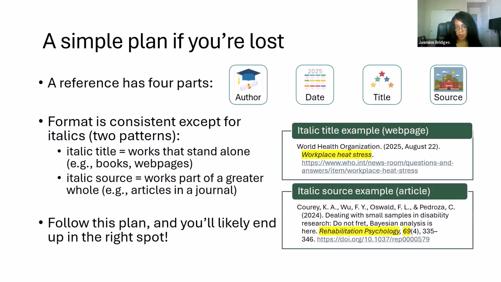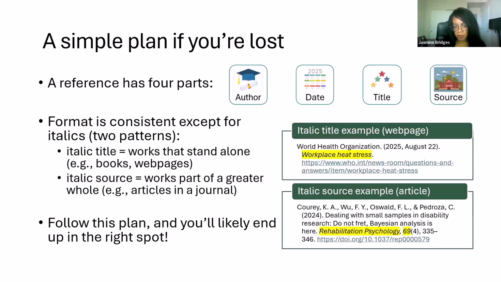And then the source here is going to be the website. So, and then, we have our handy dandy reference. We put it together without necessarily having to look at a reference example because we have all of these elements. Same thing here, the article. We have our author here, or authors. We have our date, 2024.